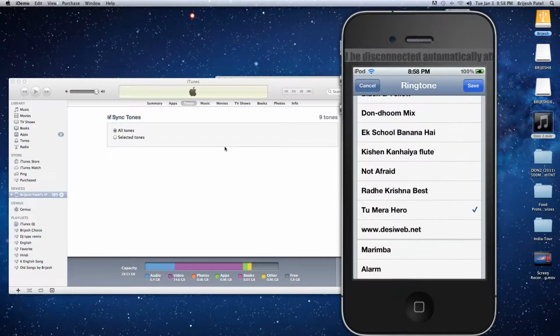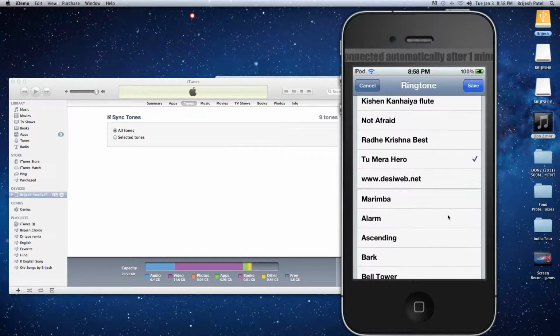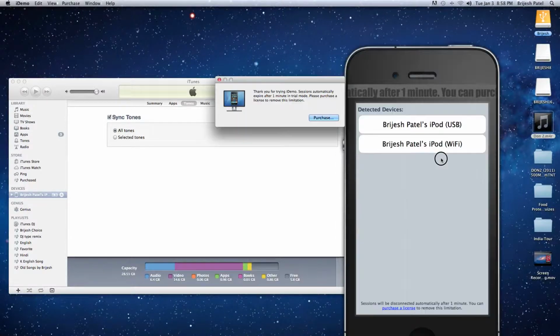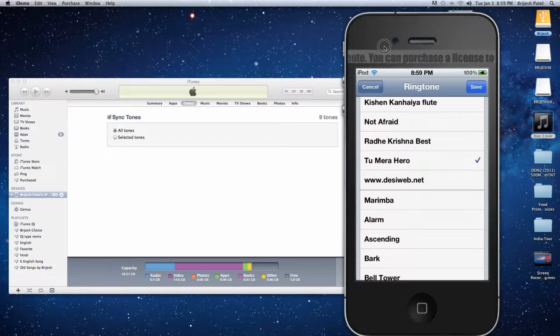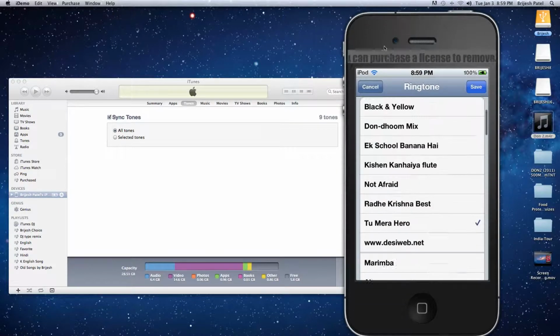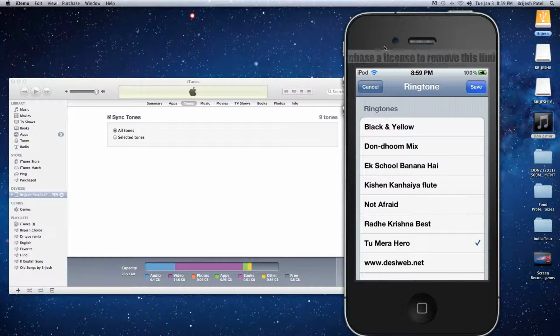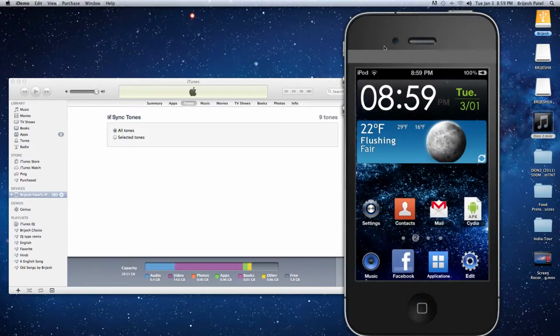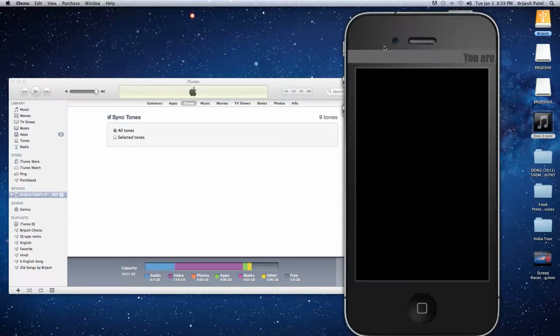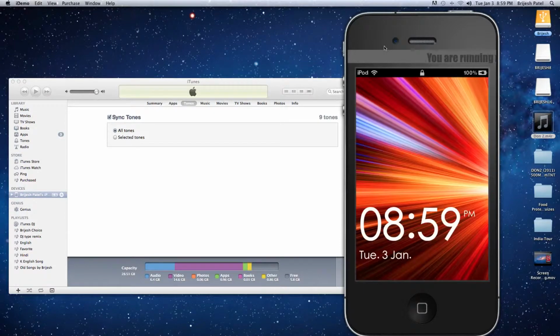These ringtones are available by the company, but these ringtones up here, Not Afraid, Tu Mera Hero, Radhe Krishna Best, those I downloaded and made myself. So that's one way you could get ringtones, or you could create your own ringtones if you like.